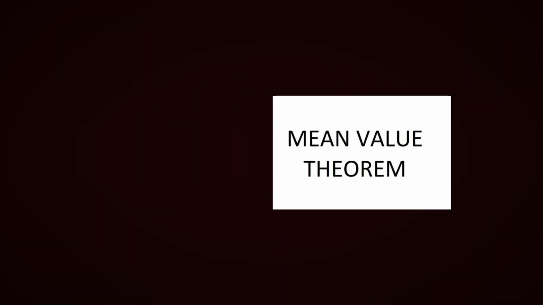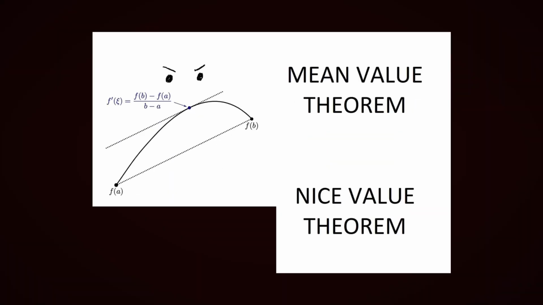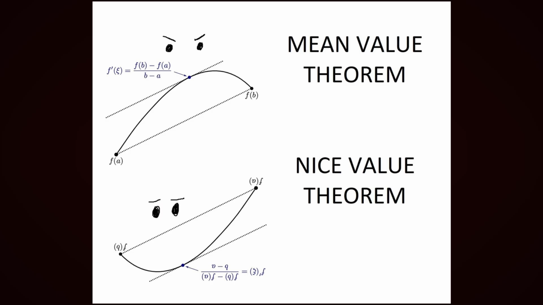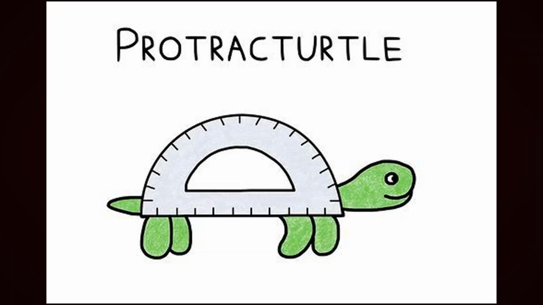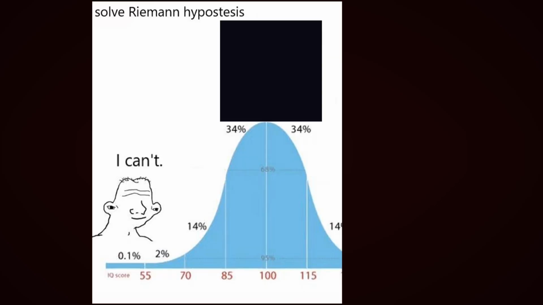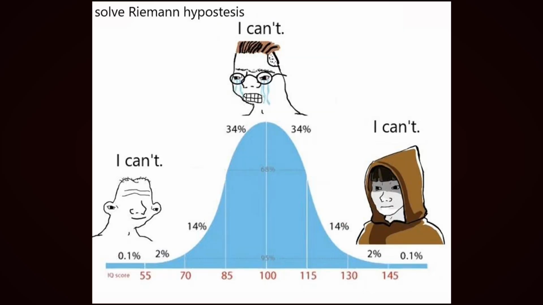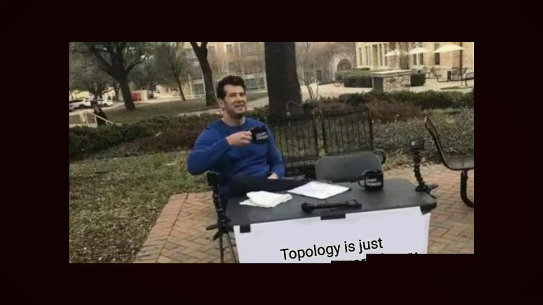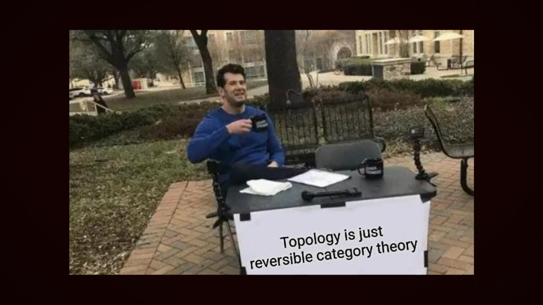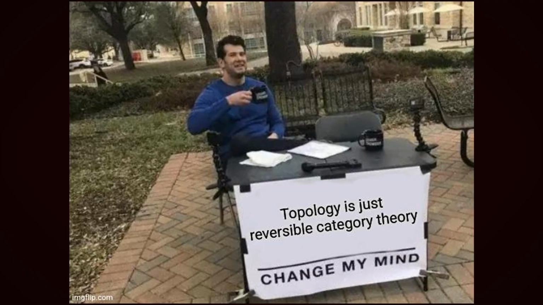Mean value theorem. Nice value theorem. Protract turtle. Oh yeah, that is a protract turtle. Solve Riemann hypothesis. I can't. Topology is just reversible category theory. Change my mind.